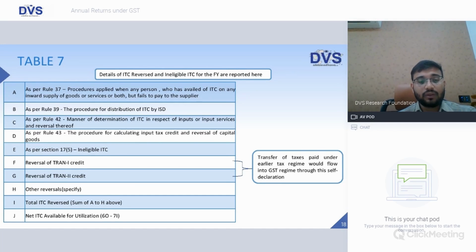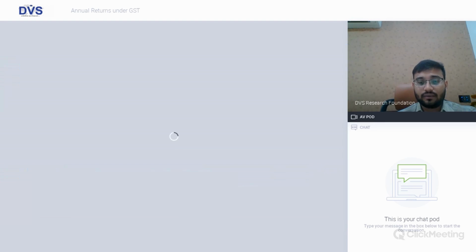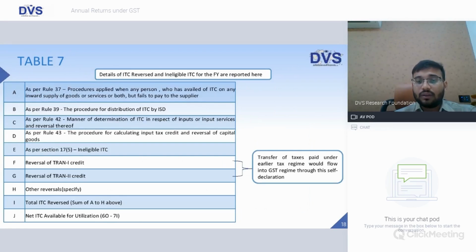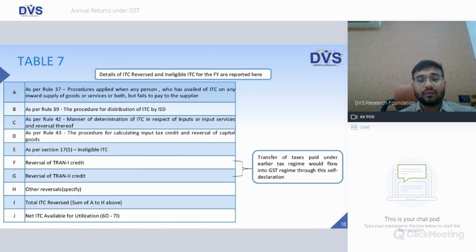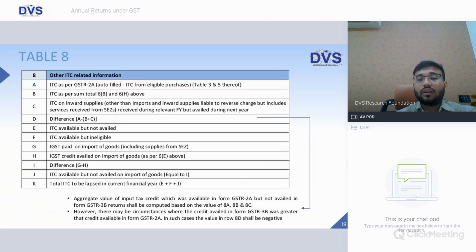So that is what is available for the purpose of taking credit against the GST to be paid for the entire year. Also, transfer of taxes paid under the earlier tax return would flow under GST revenue through this self-declaration. So when you are filing Tran 1 and Tran 2, automatically the reversal, if any, would fall under table number 7F and G respectively for Tran 1 and Tran 2, and the balance would be allowed as credit.